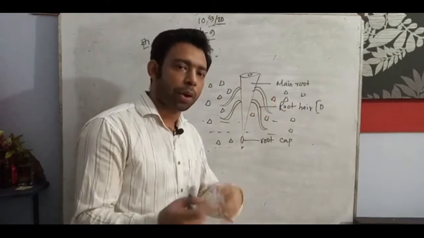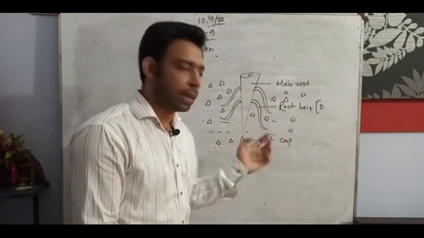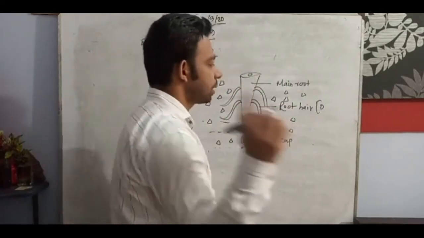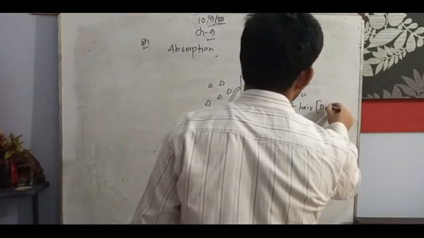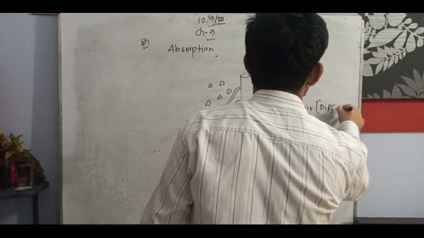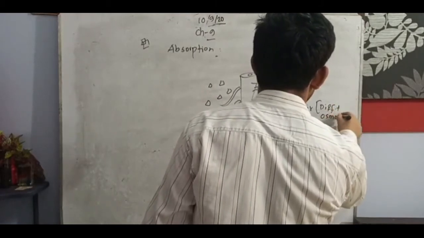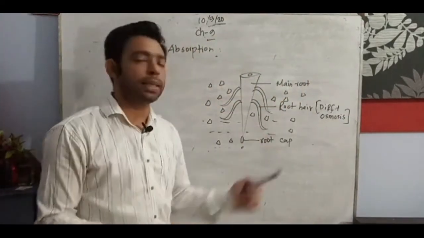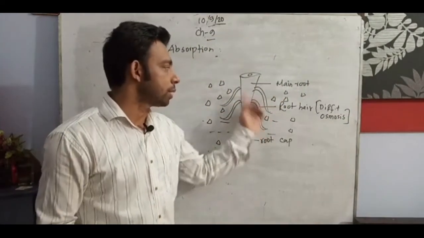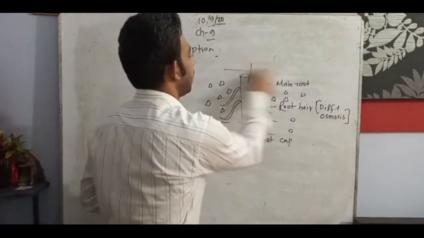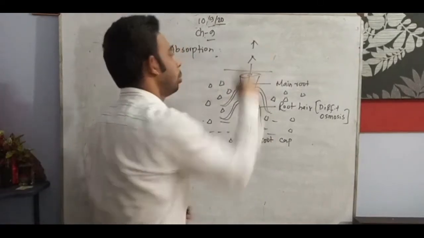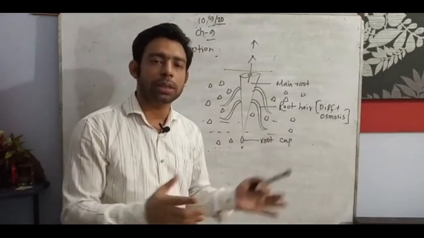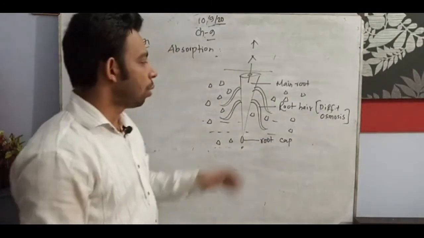The root cap does not allow everything at a glance, but there are lots of root hairs. So the root hairs do diffusion plus osmosis at the same time. Through this process, from the root up to the shoot, with the conducting tissue they carry the minerals, nutrients and water.